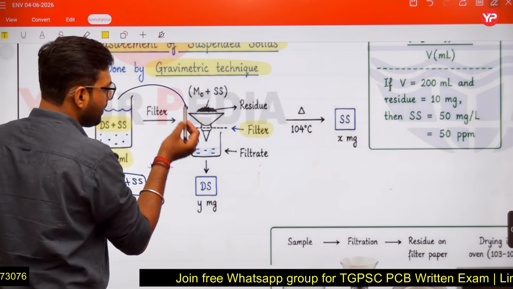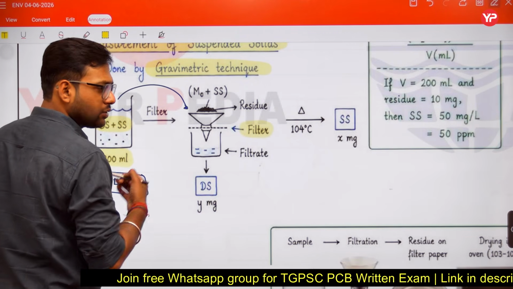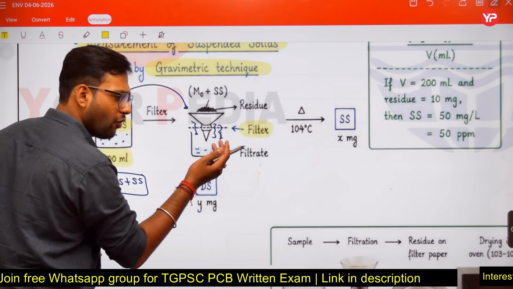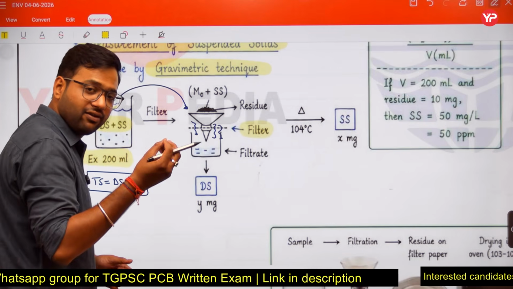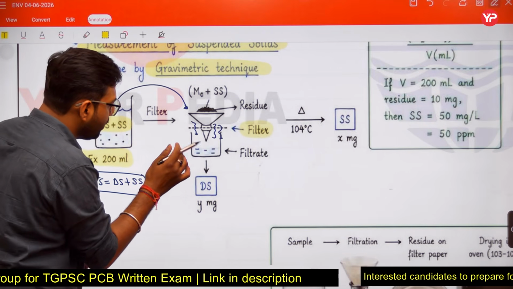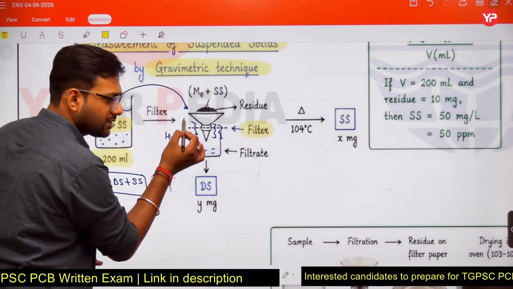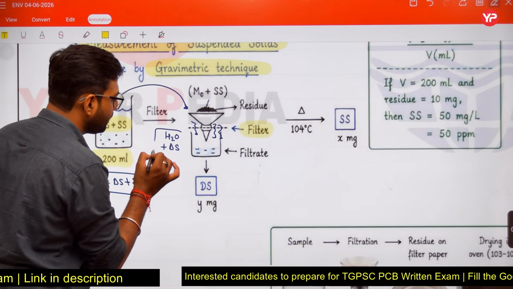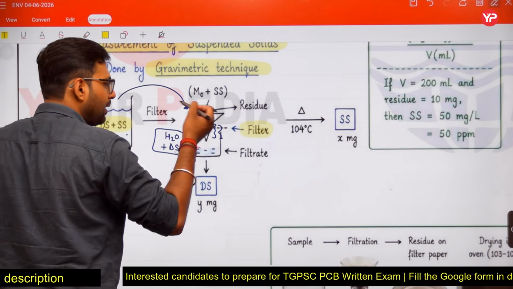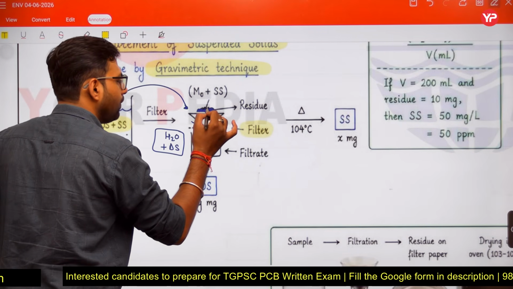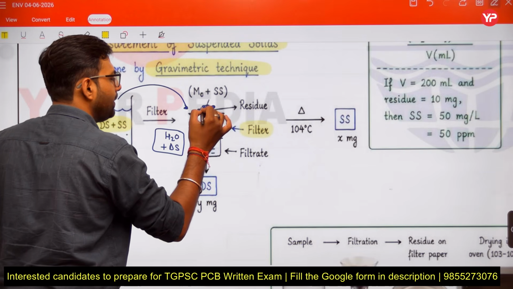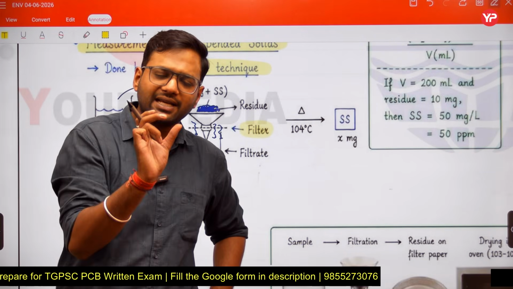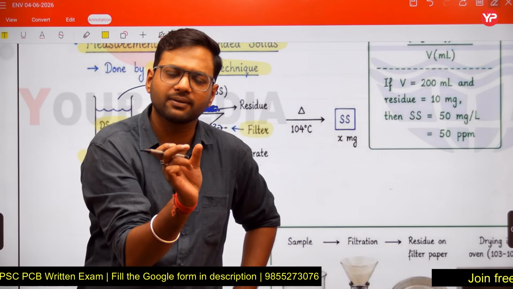So when this water sample is filtered through this filter paper, what happens? The water will move through the filter paper, yes or no? The voids present in the filter have a very small size, so water will pass through those voids, and along with this water, dissolved solids also pass. But on the filter paper, some solids will be retained. These solids have a size greater than the filter voids.